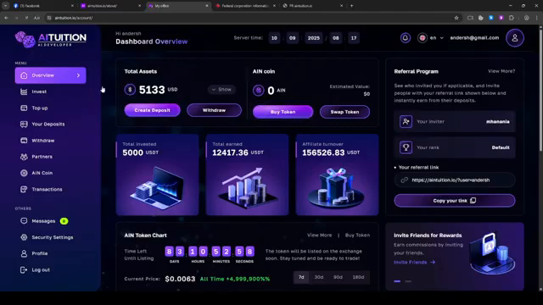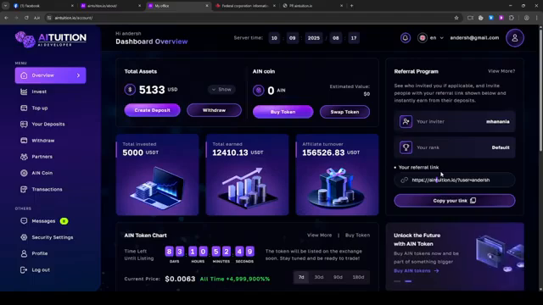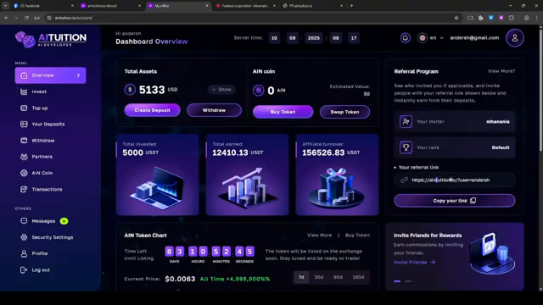So as soon as you get to the actual overview, this is where you will have your referral link that you can send to people, so people can actually register through you and earn percentages based on what they actually invest, or their people.